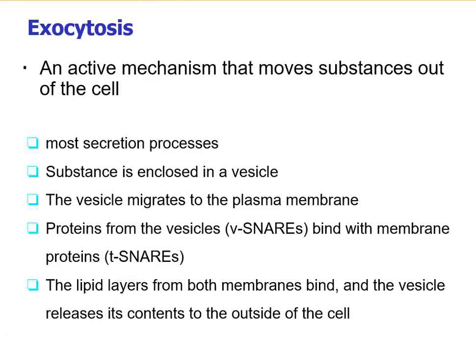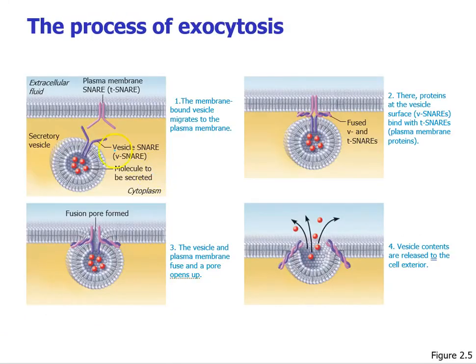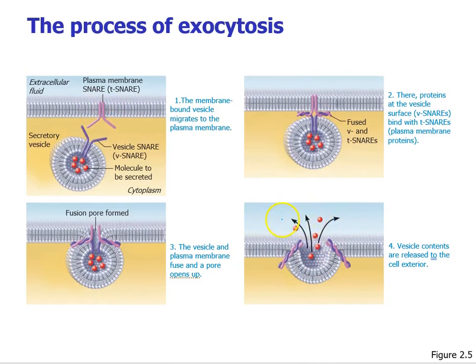In this one, as you can see, the vesicle, which is bounded with a membrane very similar to the plasma membrane, is going to be bound or fused with the plasma membrane, and then they easily can send out their product to the outside of the cell.